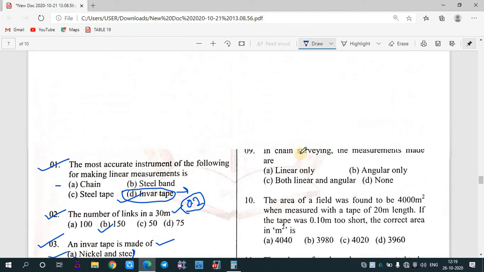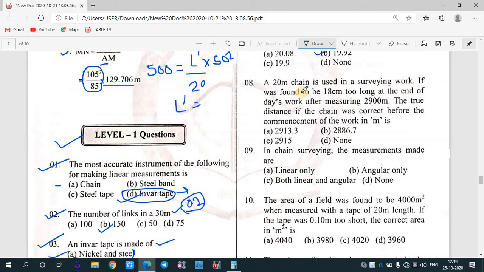Okay. After that, a 20-meter chain is used in a surveying work. It was found to be 18 centimeter too long at the end of the day's work, after measuring 2900. The true distance if the chain was correct before the commencement of the work, in meter.